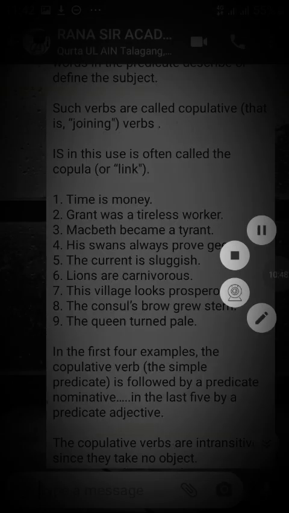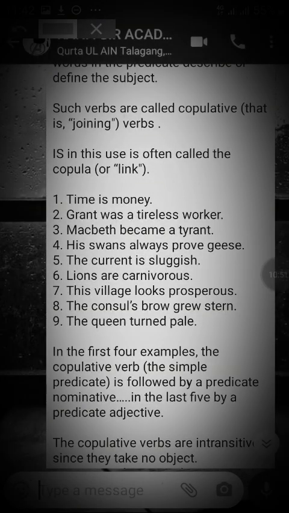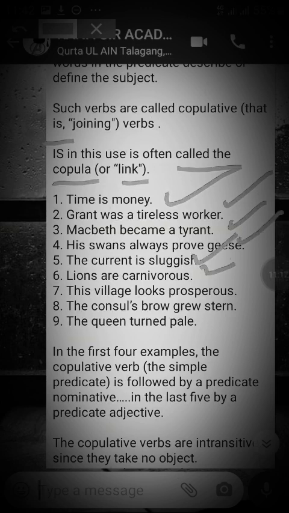So once again we are going to discuss the copulative verb. Copulative verbs, like is, are used for joining. It is called a copula or link. So copula means link. Time is money. It's a copulative verb. Grant was a tireless worker. Macbeth became a tyrant. His swans always prove geese. The grunt is sluggish. Lions are carnivorous, and this village looks prosperous. So these are all copula or link verbs.